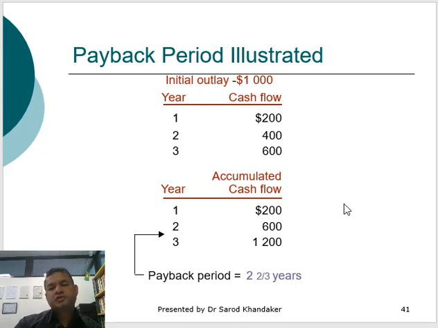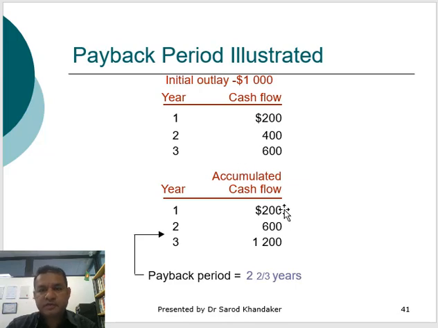So let's look at this example. The payback period illustration shows that the initial outlay is $1,000. Year 1 the cash flow will be 200, year 2 it will be 400, and year 3 it will be $600. If you accumulate the cash flows, year 1 is 200.